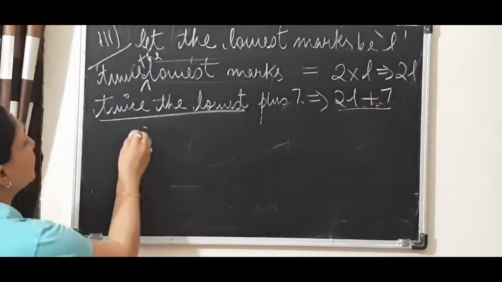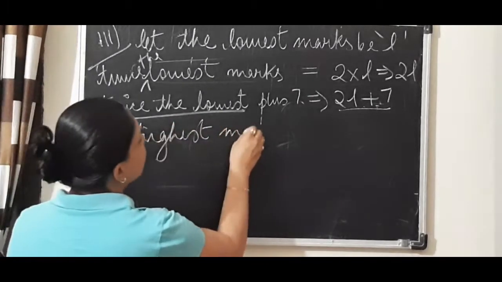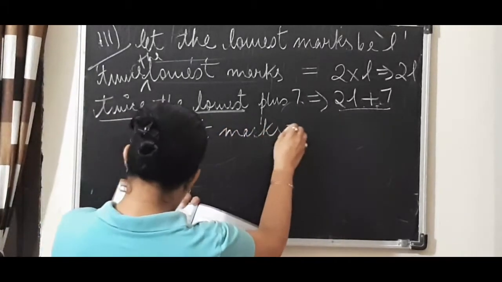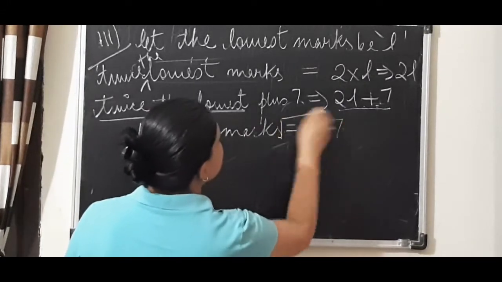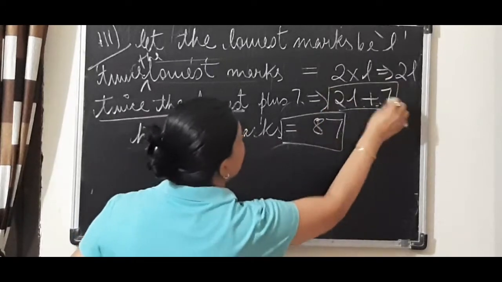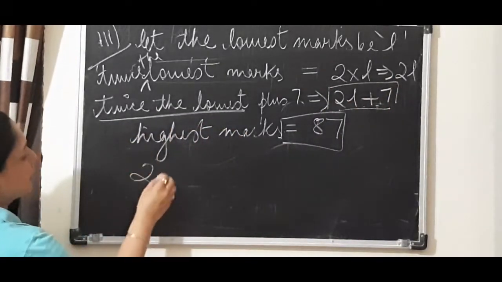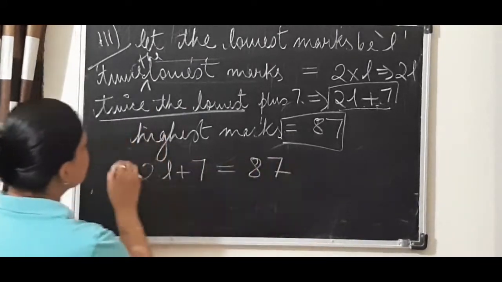Now, you will write down the value of the highest marks given. So, highest marks, what is it? It is given 87. So, this is your RHS part, equal to sign, and this is your LHS. So, the equation will become 2L plus 7 equal to 87.